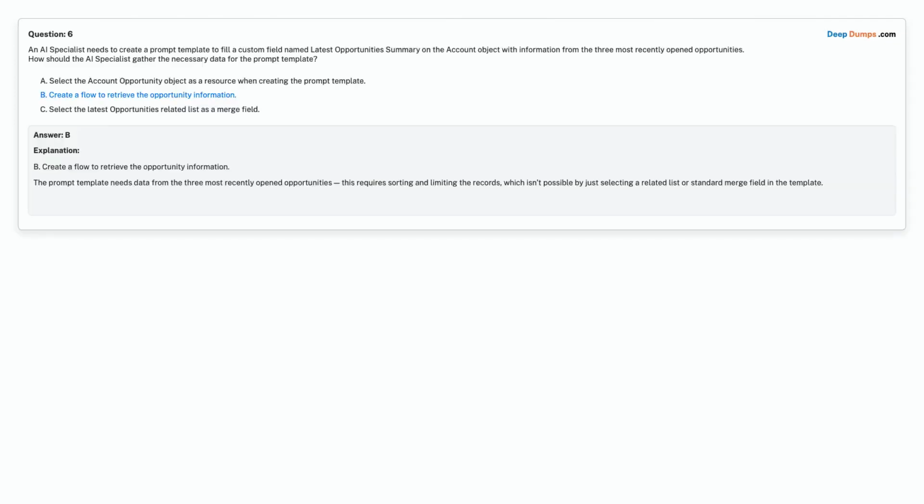Correct answer is Option B. Create a flow to retrieve the opportunity information.